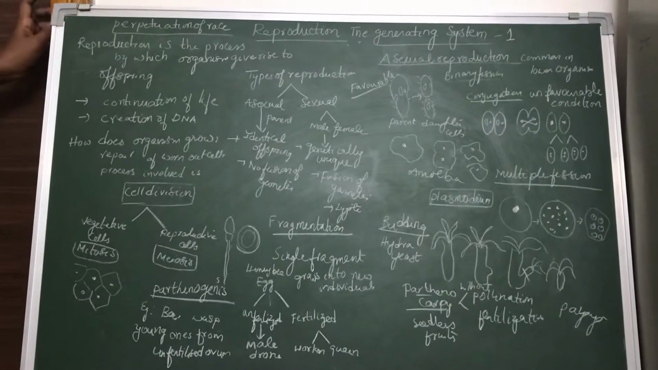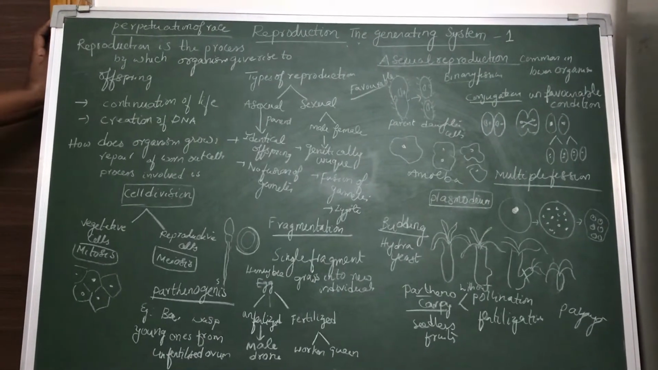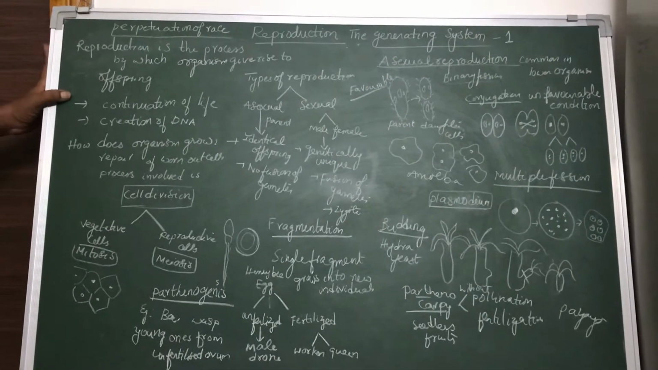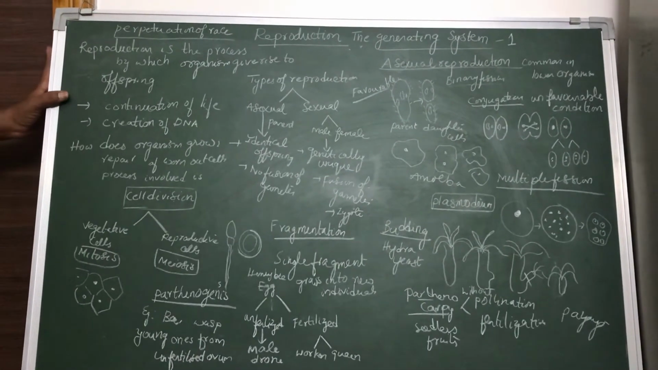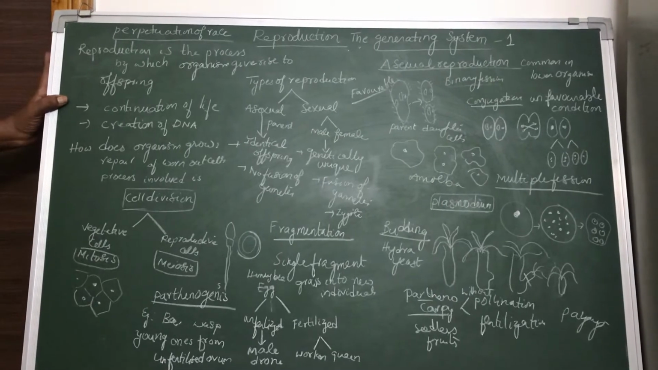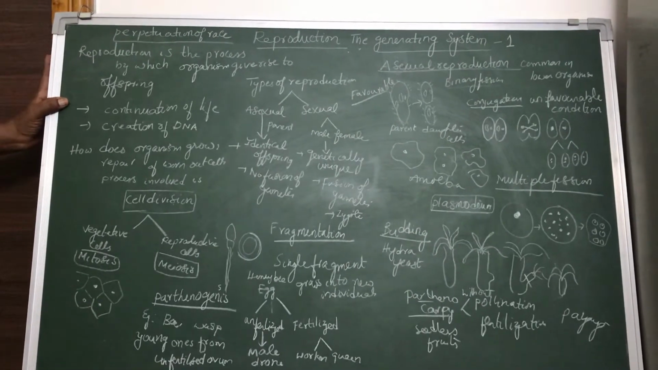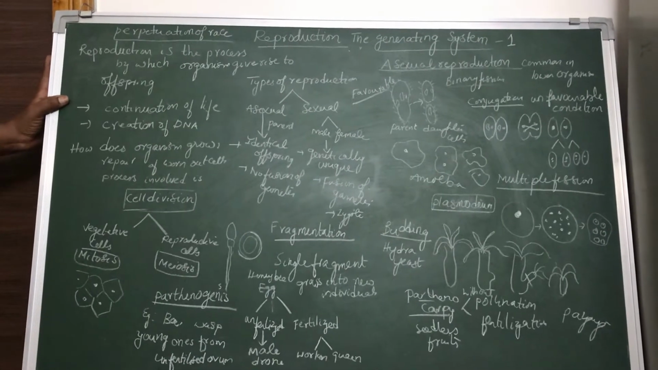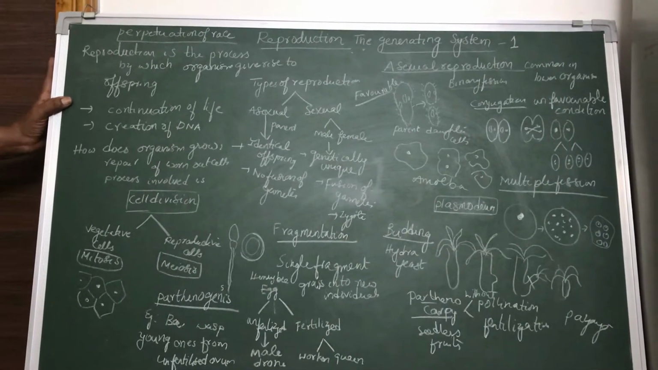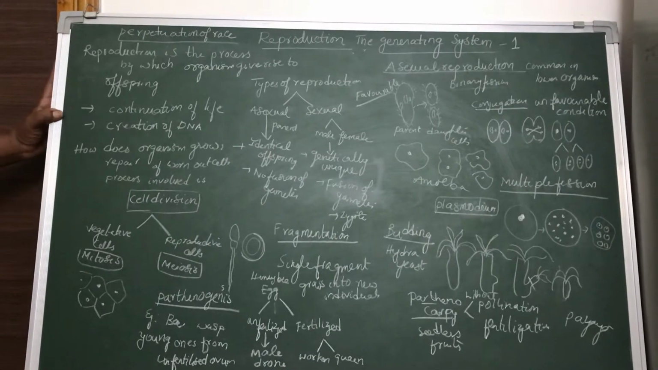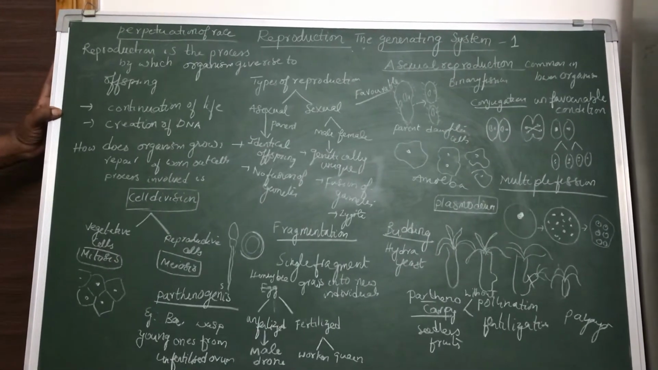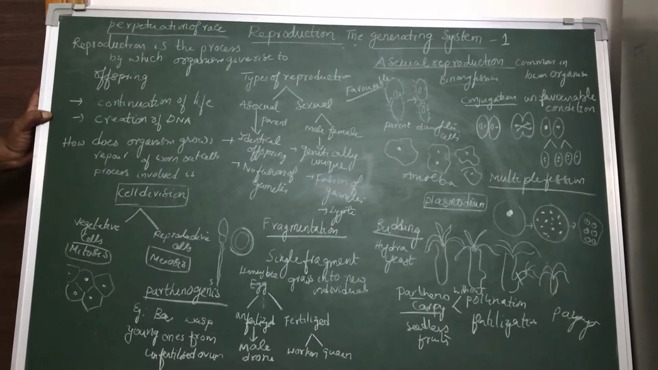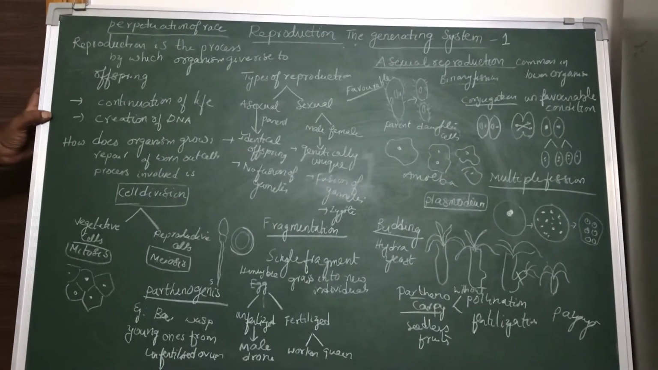What is the main purpose of reproduction? What will happen if reproduction is absent? Well, reproduction helps for the continuation of life. There won't be any life. If reproduction is absent, the species may become extinct. To continue life on this earth, reproduction plays a very important role. Not only that, reproduction creates new DNA. Creation of new DNA takes place during reproduction.